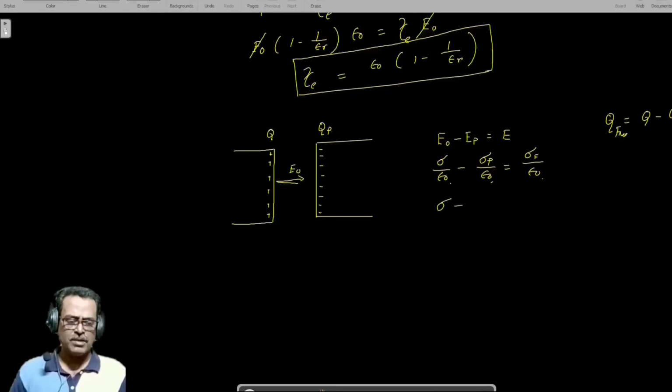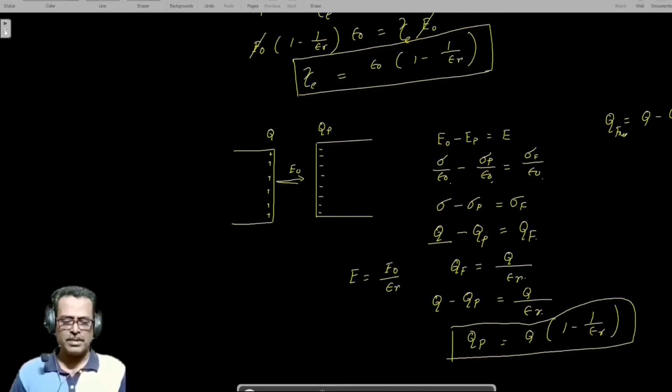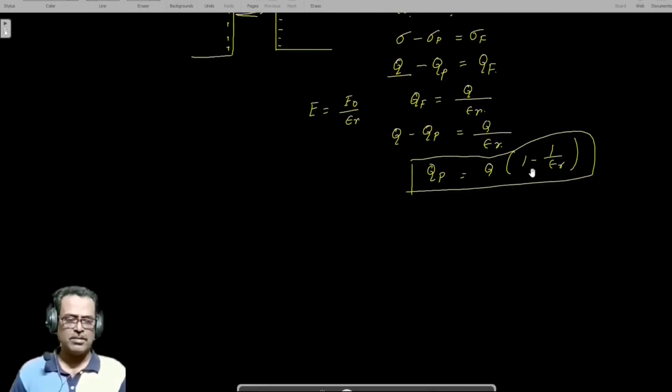Now, sigma minus sigma P is equal to sigma free, and all have the same area, so we can easily convert sigma to Q. Q minus Q polarized is equal to Q P. And we know that E is equal to E0 by epsilon R, so Q free is equal to Q by epsilon R. Q free is equal to Q minus Q polarized is equal to Q by epsilon R. So Q P is equal to Q into 1 minus 1 by epsilon R. This is the same relation as the previous one: E P is equal to E0 into 1 minus 1 by epsilon R, and here Q P is equal to Q into 1 minus 1 by epsilon R. Now, the electric displacement vector.